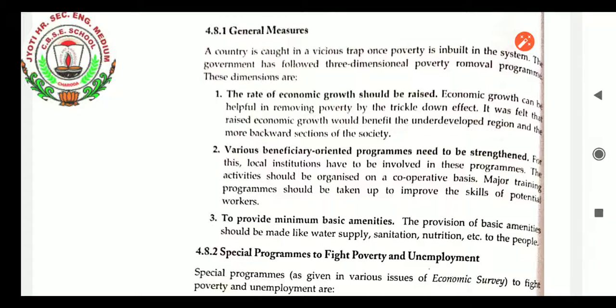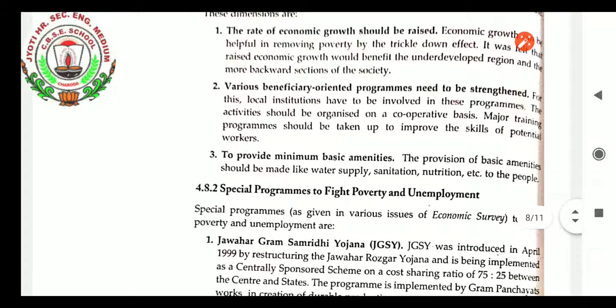It was felt by the government that raised economic growth would benefit underdeveloped regions by providing more job opportunities for people, so as to reduce poverty. Various beneficiary oriented programs need to be strengthened. For this, local institutions have to be involved in these programs. The activity should be organized on a cooperative basis between the government and the private sector. Major training programs should be taken up to improve the skills of potential workers, and basic amenities like water supply, sanitation, nutrition, etc. should be provided to the people.